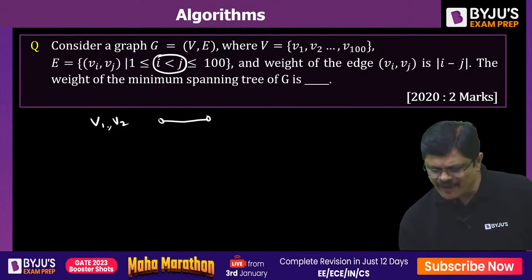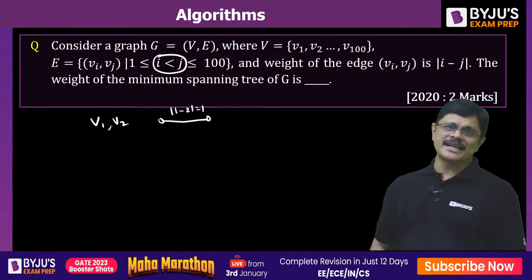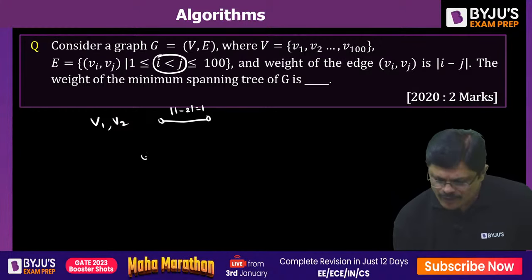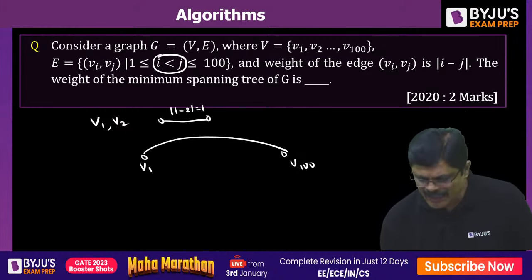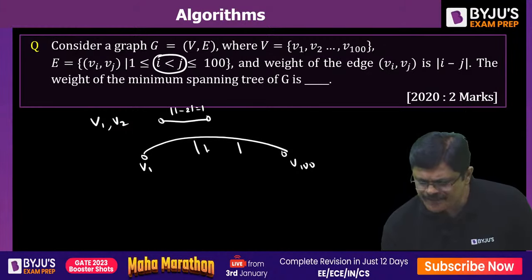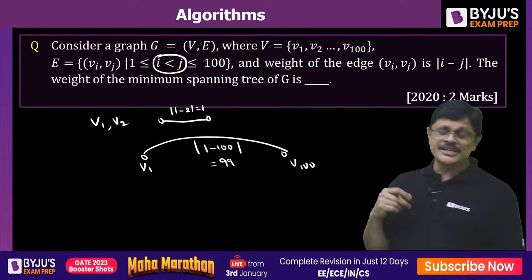So here it is V1, V2. The length of this edge is mod of 1 minus 2, which is nothing but 1. Now V1 to V100, is there any edge? Yes, there is an edge from V1 to V100. And you know what is the weight of the edge? Mod of 1 minus 100, which is 99. So the edge cost is 99.